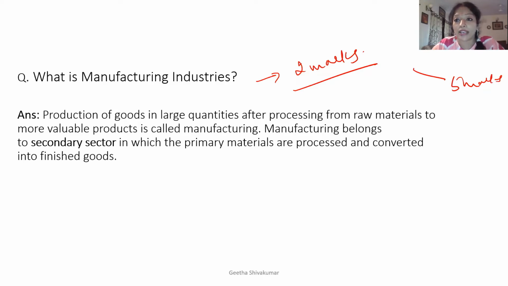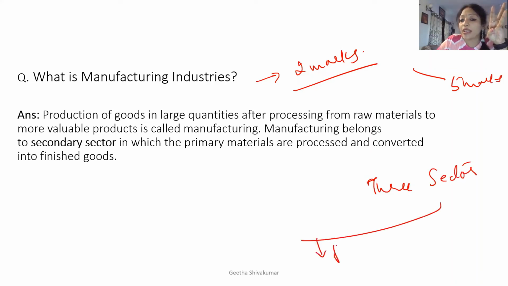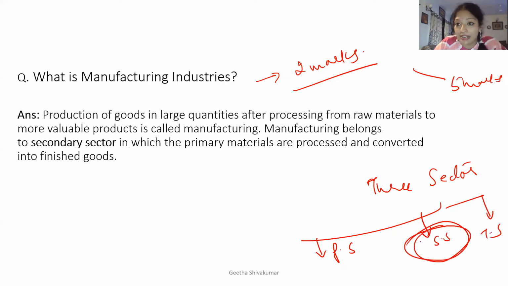Our economic activities are divided into 3 sectors. When we talk about the 3 sectors, you very well know them. One is primary sector, second is secondary sector, and the third one is tertiary sector. So we are into the secondary sector.